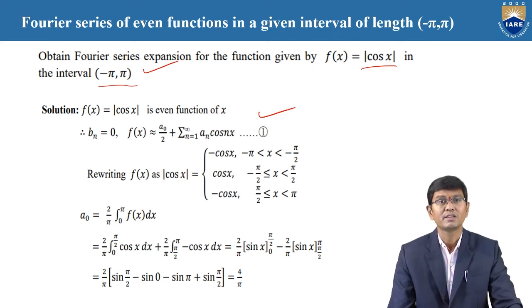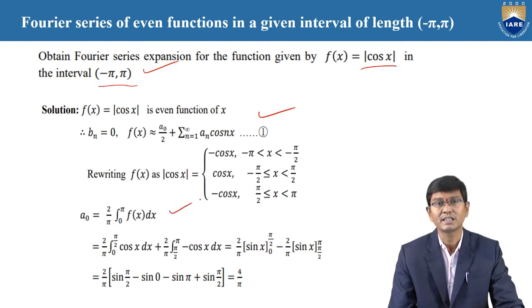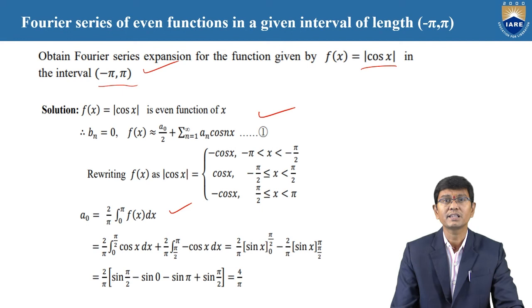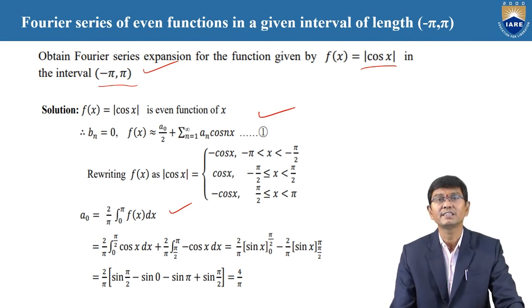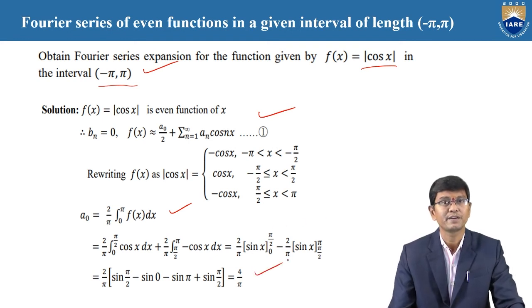Therefore, the value of a naught is equal to 2 by pi integration 0 to pi f of x dx. Here also we know that f of x is cos x. By using the integration formula and also by replacement of upper and lower limits, therefore a naught is equal to 4 by pi.